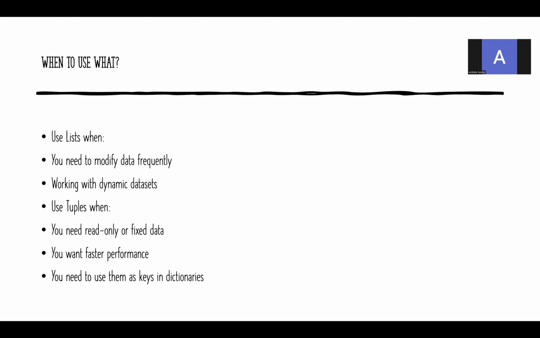Tuples will be used for faster performance. You also use them as keys in dictionaries. Dictionary is another non-primitive data type. In that you will have keys, colon, values. The data will be stored in the format of keys, colon, values. Whatever data you store in the keys is immutable. You cannot change the keys, but you can change the values of the dictionary. So for keys, you can use the tuple because you don't want to change the data.